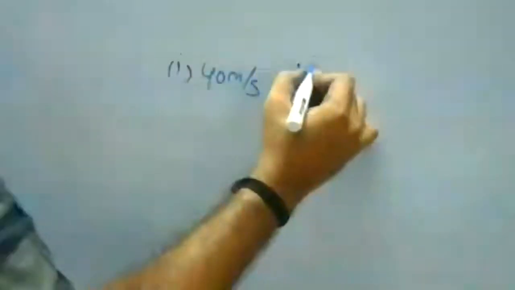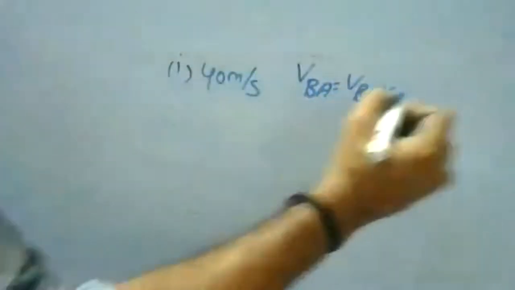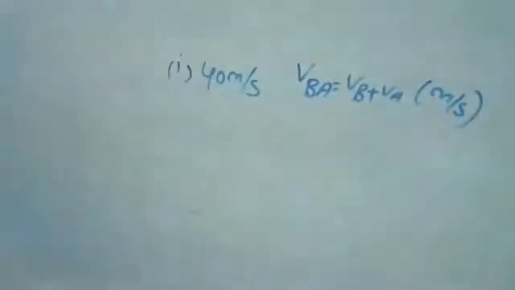When they are in opposite directions, I have told the other formula. When we say VB with respect to A, what is the relation? VBA is equal to VB plus VA. Try to convert into meter per second completely.